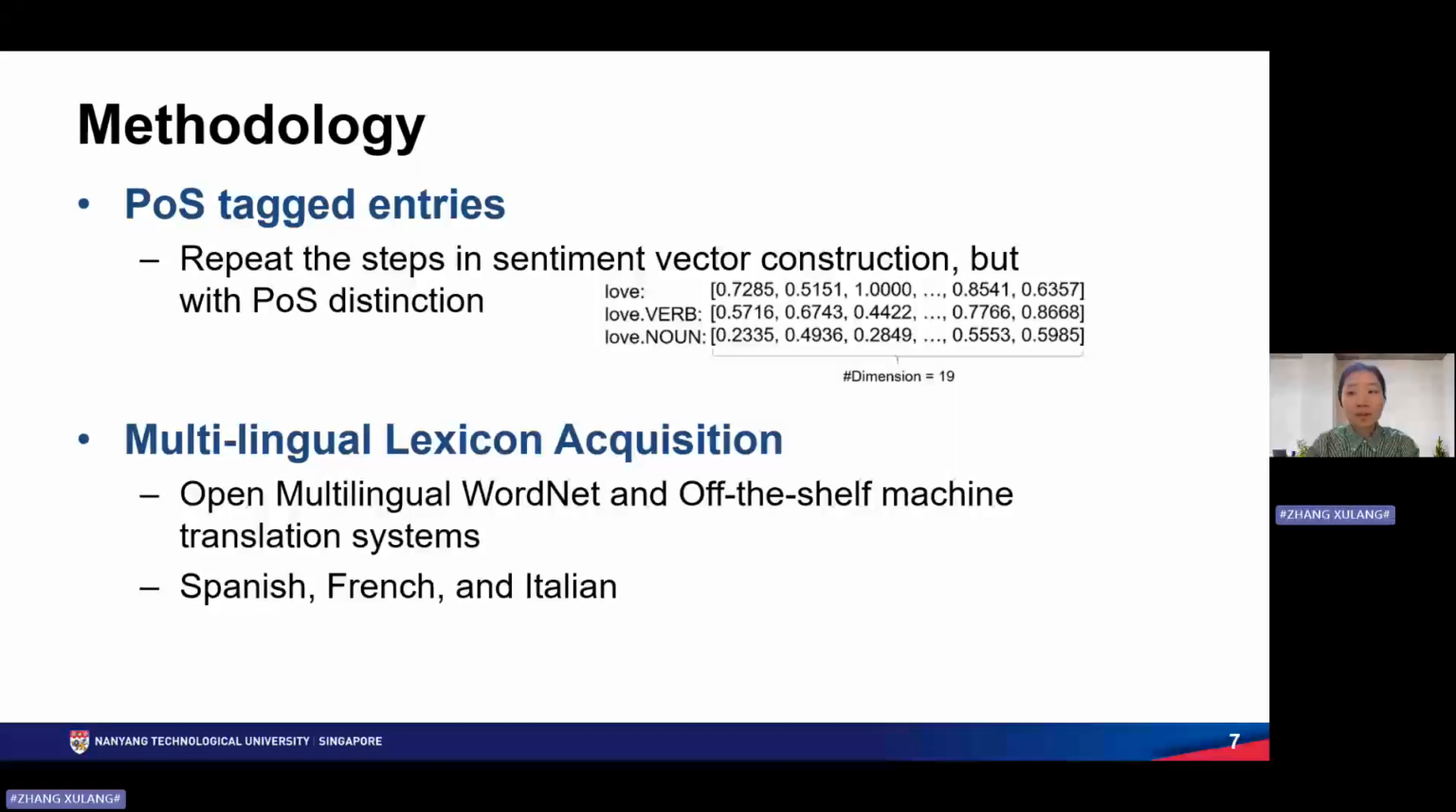We then repeat this process to get the part-of-speech text entries. The figure shows an example of what the knowledge base looks like. And then to support multilingual settings, we use machine translation to expand the knowledge base to Spanish, French, and Italian.